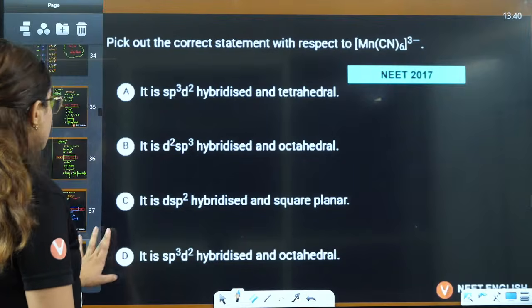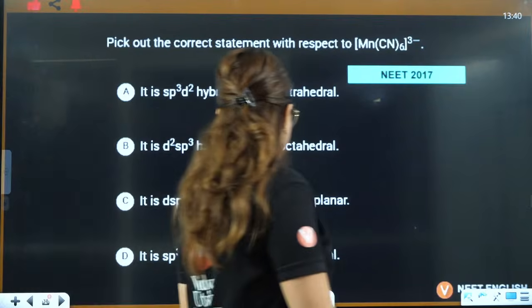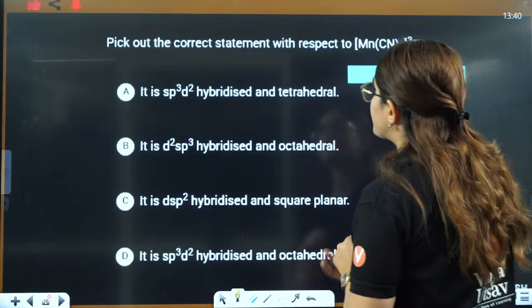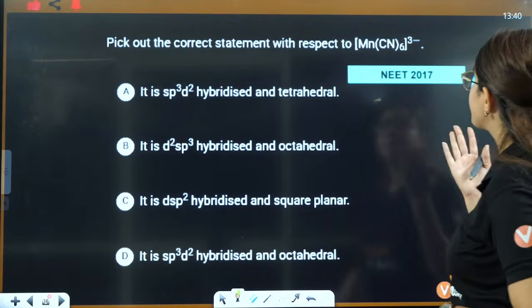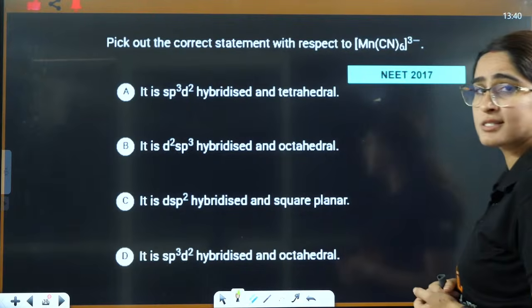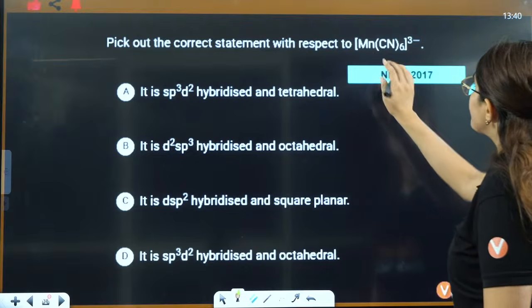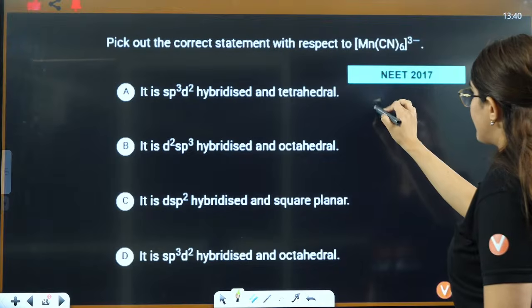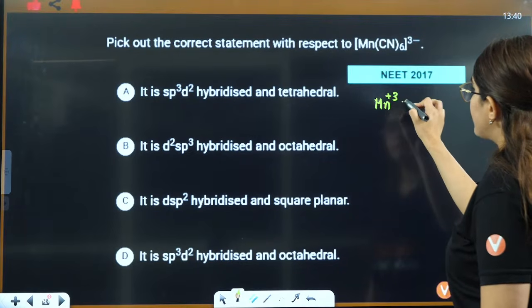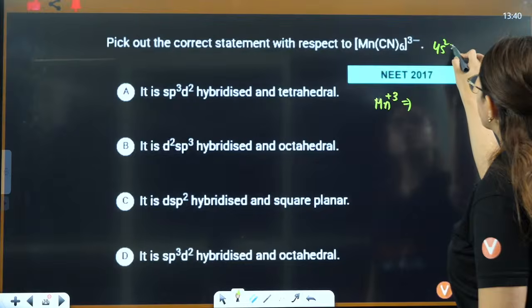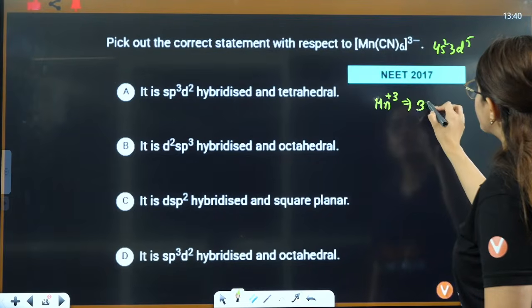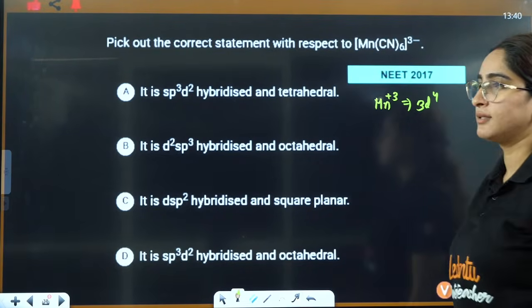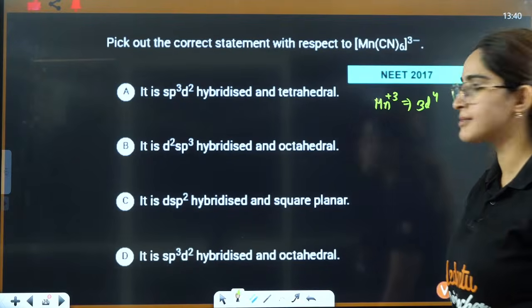Now let's discuss this question that was asked in NEET 2017. It was about the correct statement regarding [Mn(CN)6]3-. So how do we do it fast? X minus 6 is equal to minus 3, so X is equal to plus 3. That means manganese will be plus 3. Now manganese is 4s2 3d5. You take out 3 electrons, it will become 3d4. This is how you will do it fast in the exam, right?